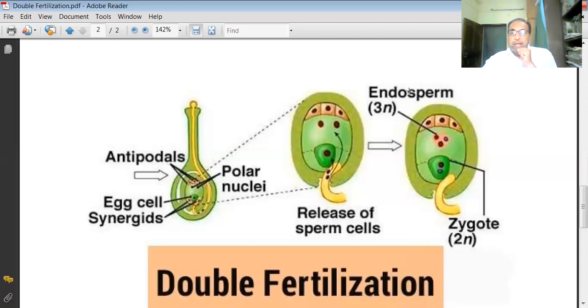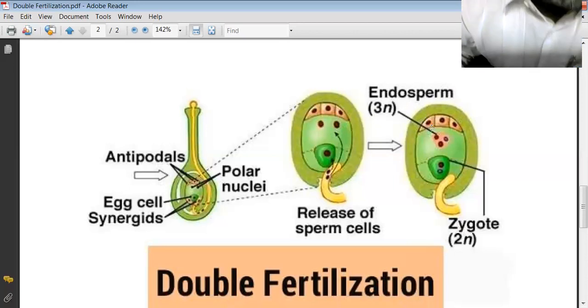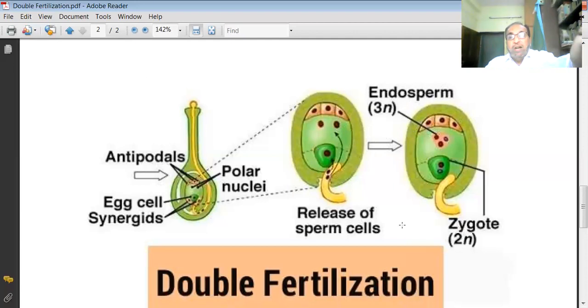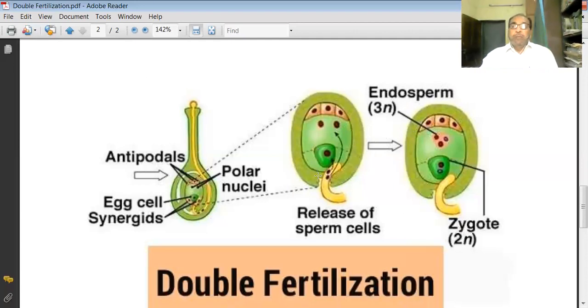Remember that one. And that triple fusion is the second fusion, the second mixing of male gamete with the female gamete. So that is also called the second fertilization. And this second fertilization later on continues, and that results in the formation of triple endosperm. We will see this triple endosperm formation in the next lecture.